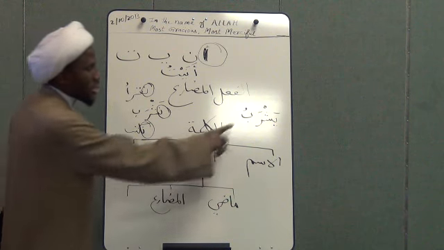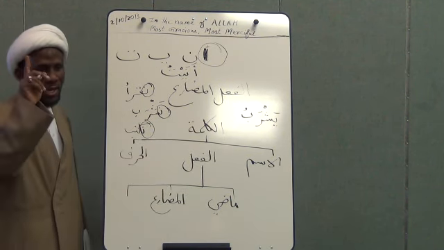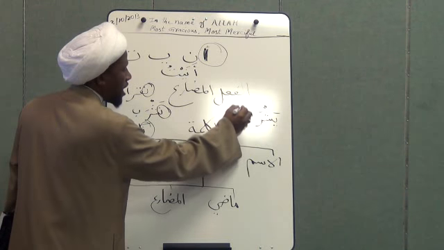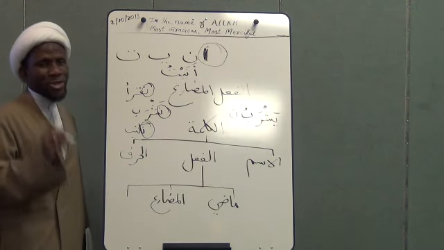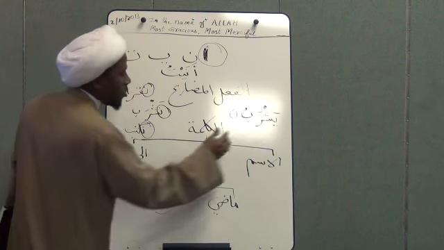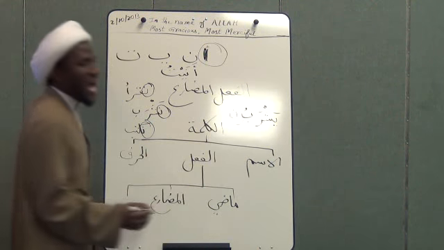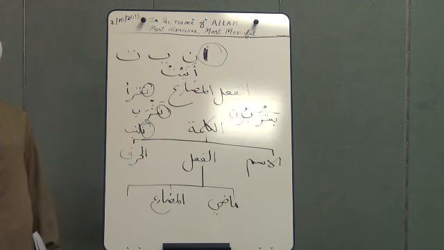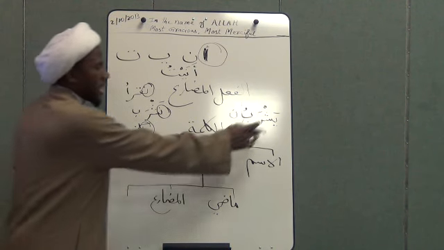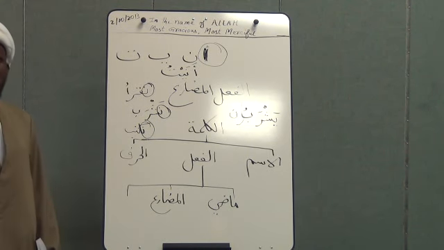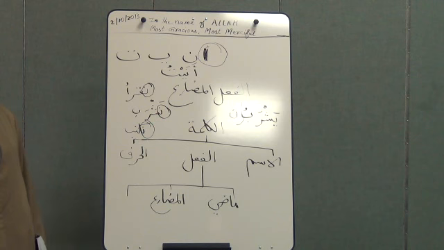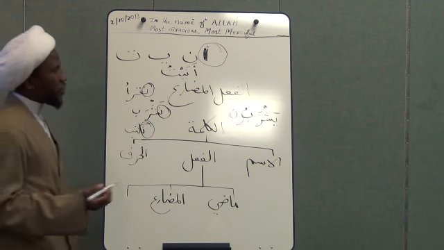For example, yashrabu means he is drinking, one. Or you can say yashrabani for two. Or for plural, say yashrabuna, means they are drinking. So the same ya can be used for singular, dual, or plural as well. So that is for ya.